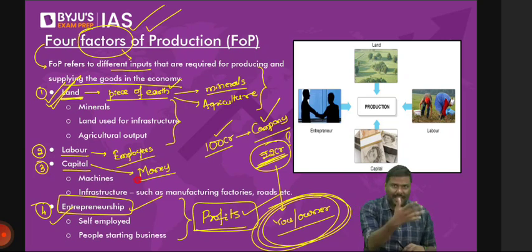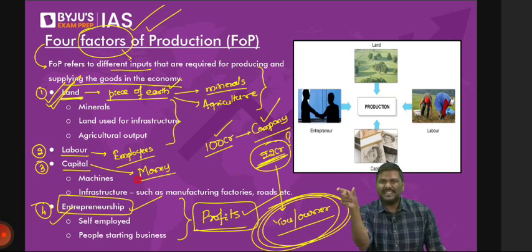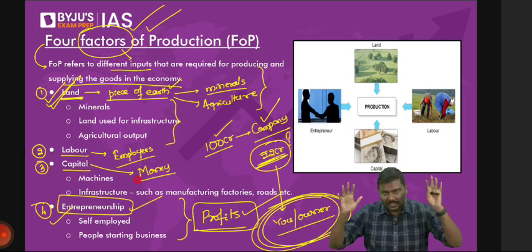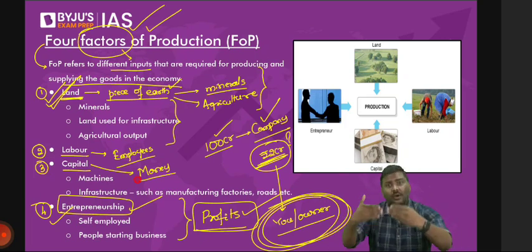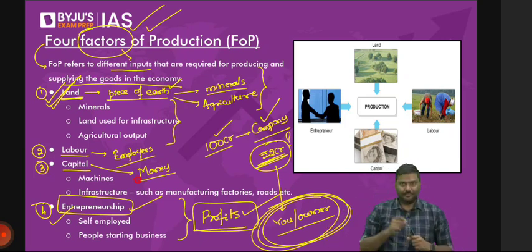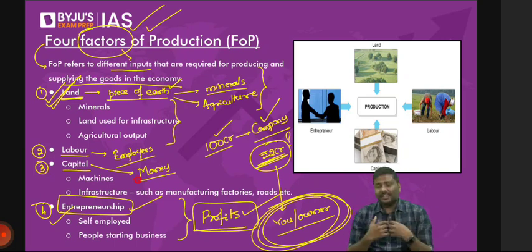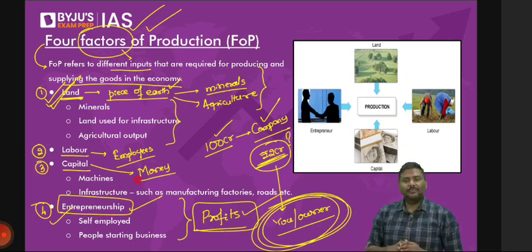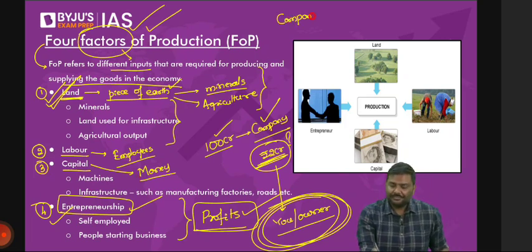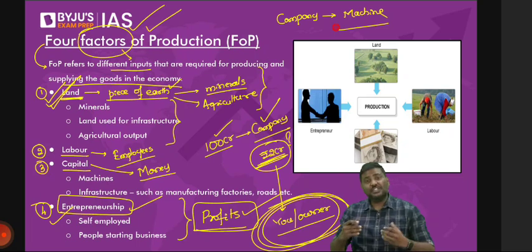Whenever you come across the term capital, most of the time they will simply use the term capital to represent money. But a much broader meaning of the term capital is anything that has been produced by us, which will be used to produce something else. I'll repeat it. Anything that has been produced by us, now this will be used to produce something else. Can I give a very simple example? A company will manufacture a machine. Or is there anyone in the classroom who says, sir, a machine is available naturally?